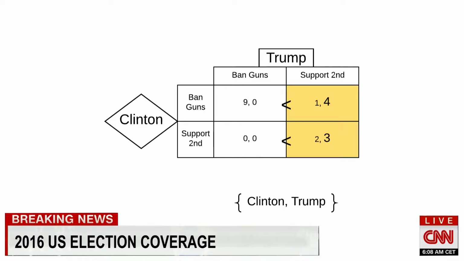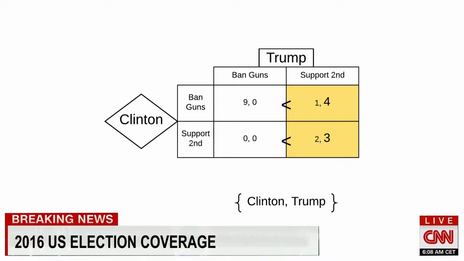Looking at the model game, we see that Trump has a strictly dominant strategy. This means that his strategy will always be better than all other strategies, no matter what the other player chooses. In this case, it is always better for Trump to support the Second Amendment, as his payoffs are either 4 versus 0 or 3 versus 0.